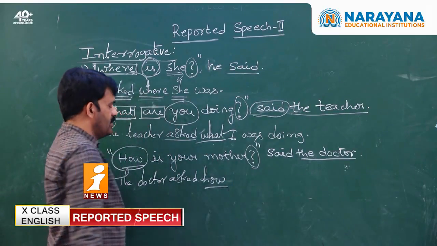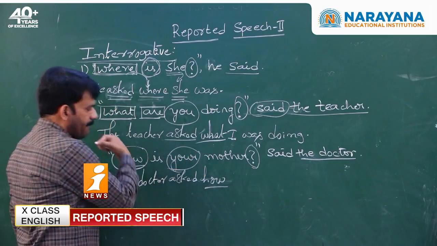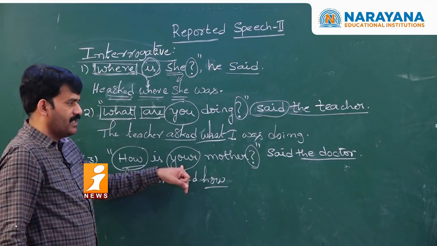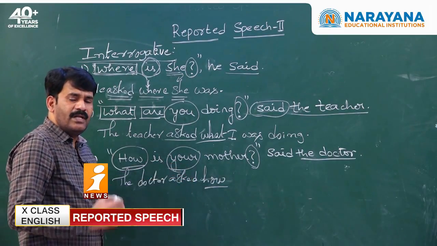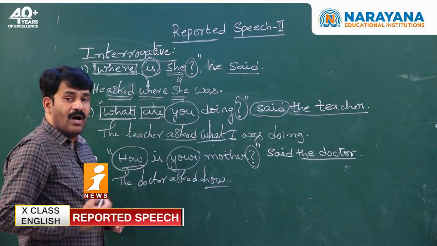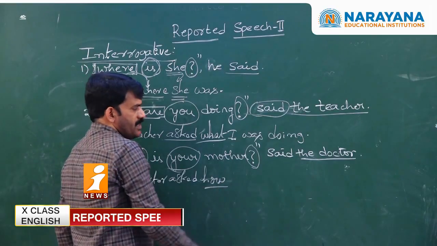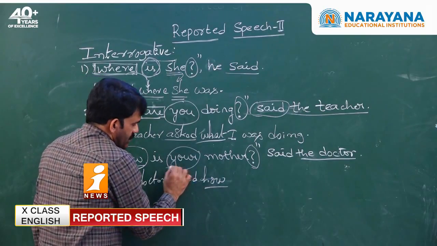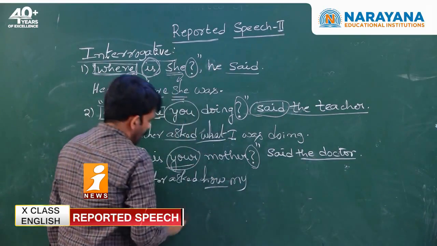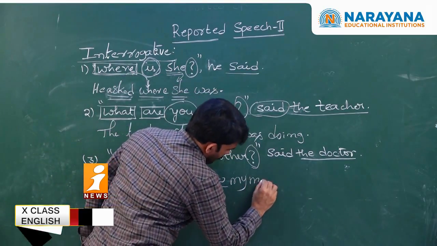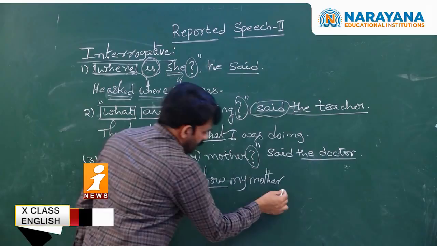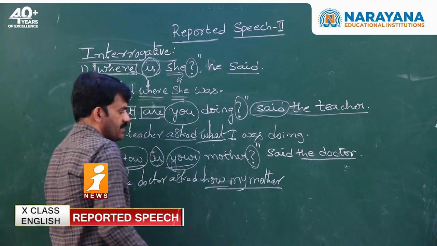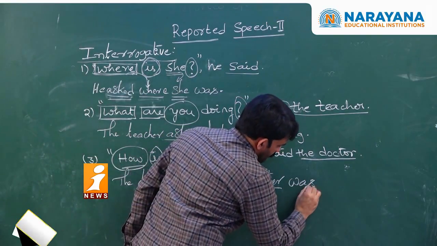Once after writing the suitable conjunction, you have to be careful by taking the subject of reported speech. What is the subject of reported speech? Your. Your is a second person. So second person will be changed according to the number and gender of the object of reporting verb. As there is no object, you imagine that the doctor said it to me. So me, as it is a possessive case, you write my mother. My mother is the subject. Once after writing the subject my mother, then you have to write the verb. What is the past form of is? The past form of is is was.